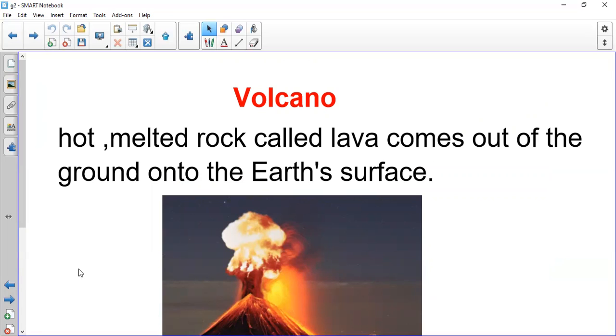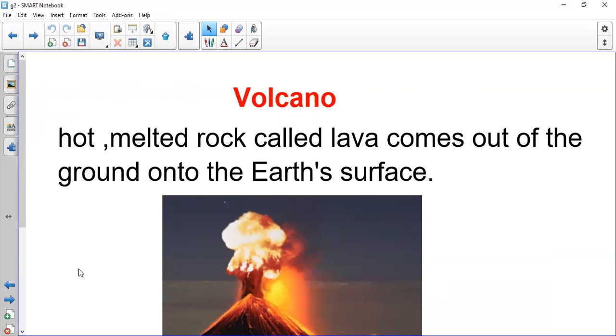It has a hole at the top of it, but what's coming out of this hole, we call it lava because it's very hot and melted rocks. You cannot stand beside the volcano, and we don't have volcanoes here in Egypt, but it's very, very dangerous. So volcano: hot melted rocks.